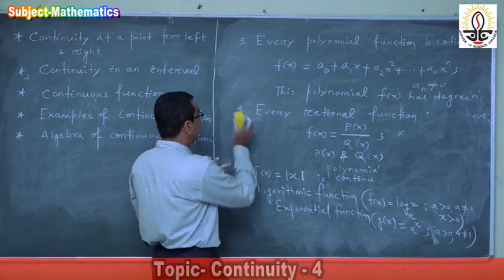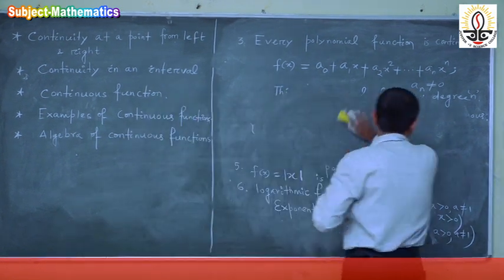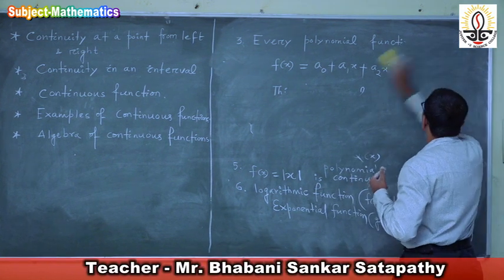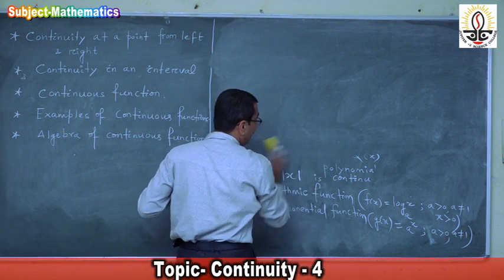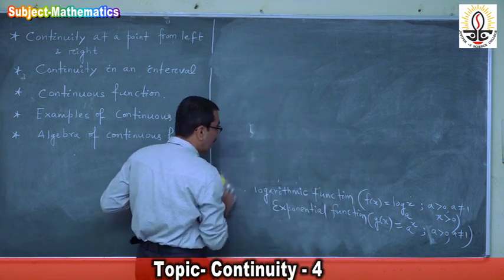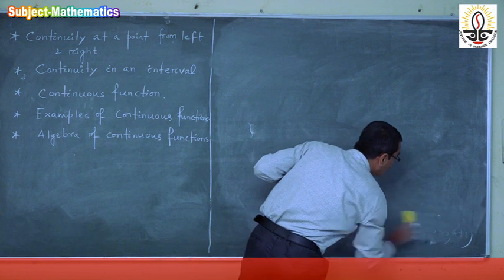Then the seventh one is the trigonometric functions. All trigonometric functions can also be called continuous functions. Why? Because each is continuous at each point of its domain.